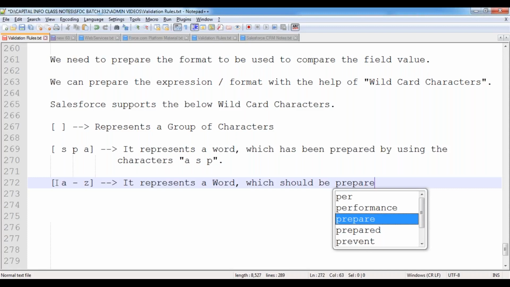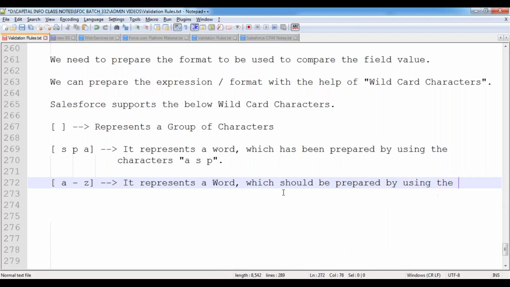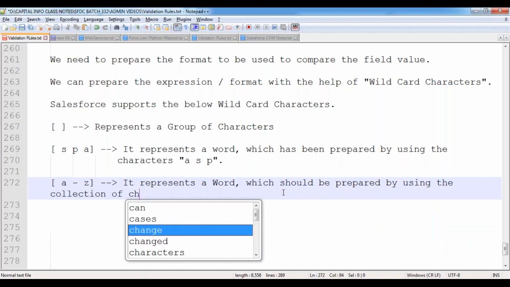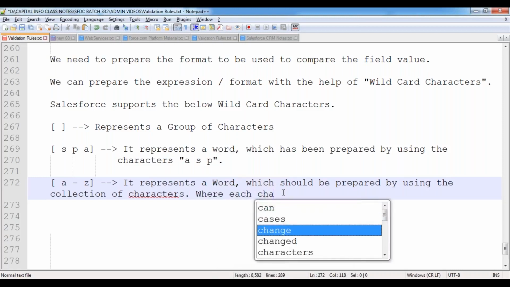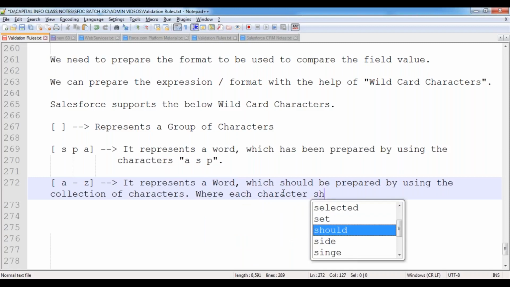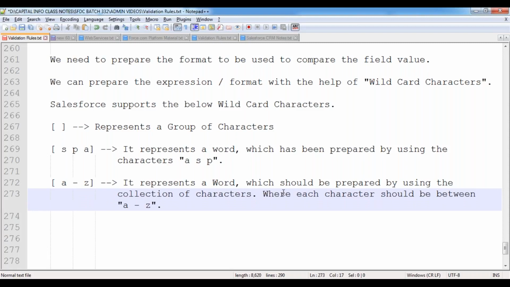Now this should represent a word which should be prepared by using a collection of characters, where each character should be between small a to small z. Between small a to small z.